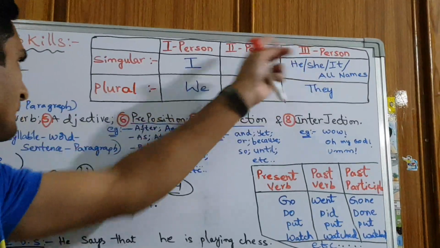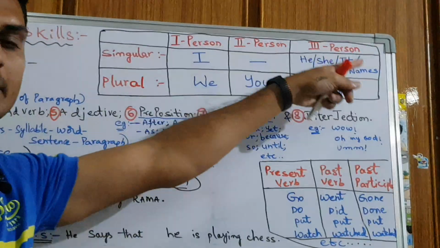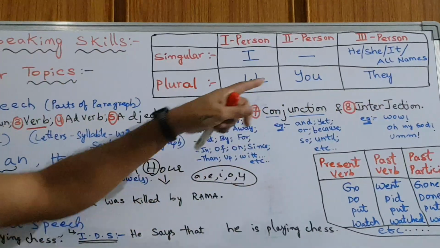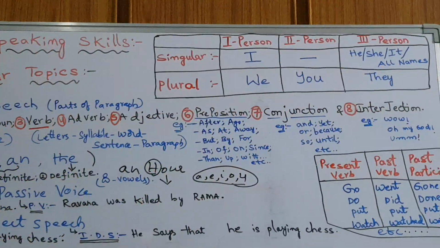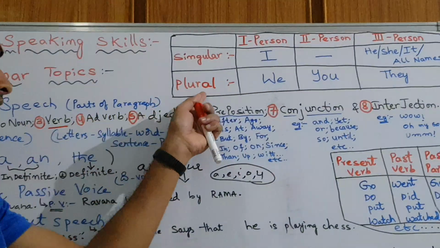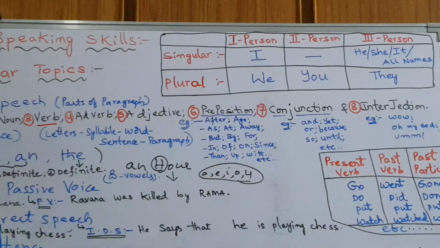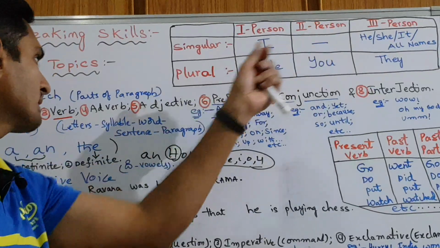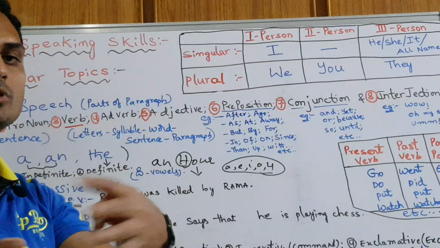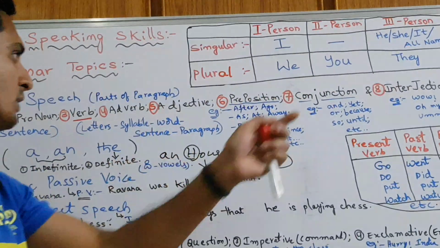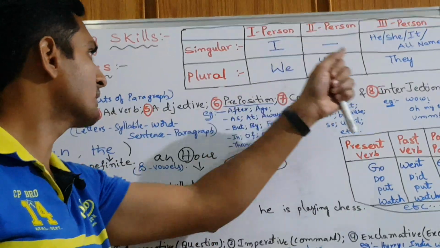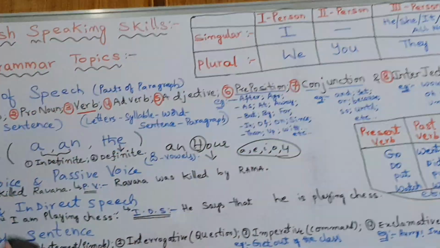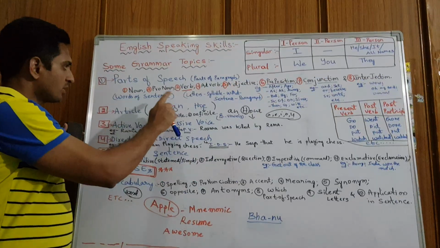And third person singular is he, she, it, and all other names also. Generally all other names come under noun, right? Plural. First person plural is we. Second person plural is you, I mean you, so many, so plural. Third person plural is they, right? These are some pronouns.